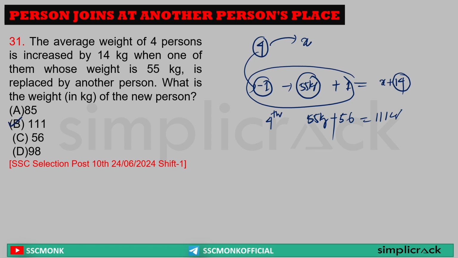Answer option B. Simple logic. You do not need anything else over here. You do not need a formula over here. This is common sense, because someone is replacing this 55 kg and he is bringing something more, so that all the 4 persons' average weight is getting increased by 14 kg. So that's how you will use the logic.